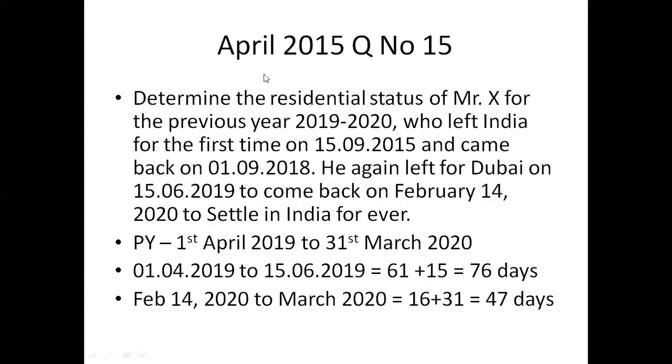Okay, so this problem, we can see that this question was asked in your previous year question paper. April 2015, question number 15. Question number 15 is a 5-mark question, right? So the question is, we can read it: Determine the residential status of Mr. X for the previous year.